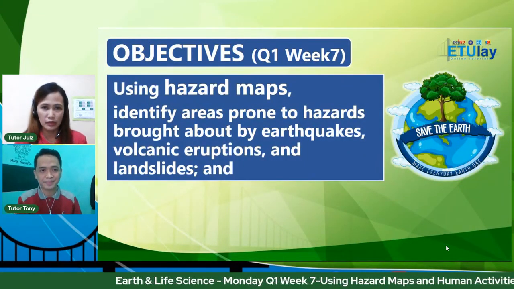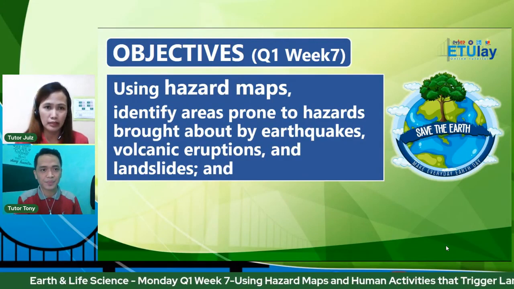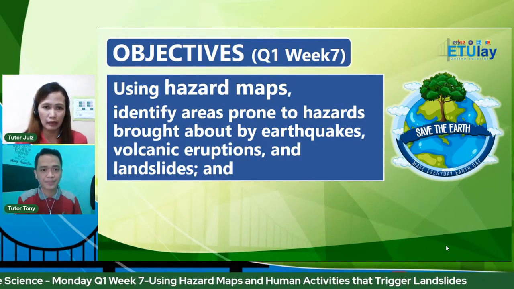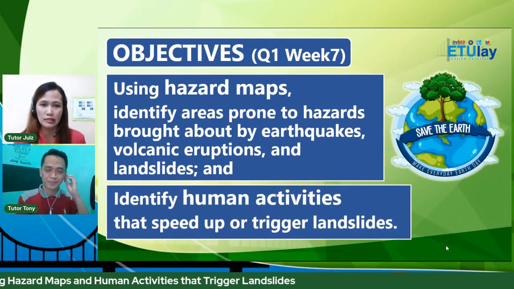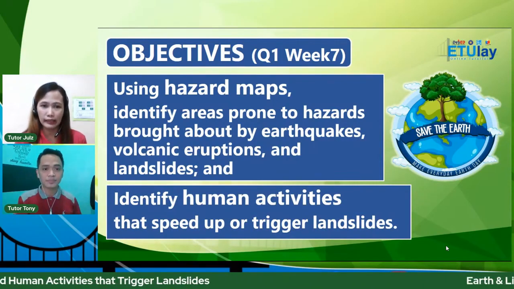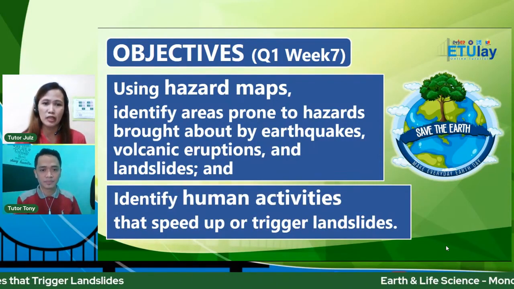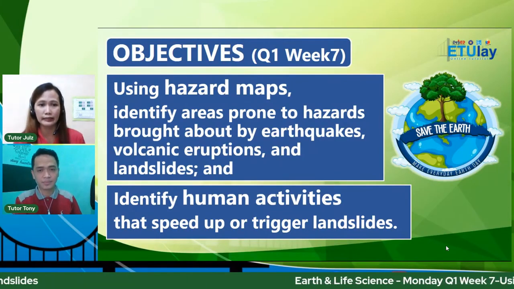The objectives for this week, based from the MELCs: using hazard maps, identify areas prone to hazards brought about by earthquakes, volcanic eruptions, and landslides, and identify human activities that speed up or trigger landslides.